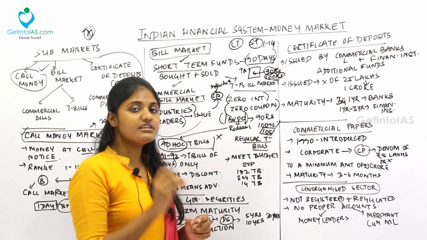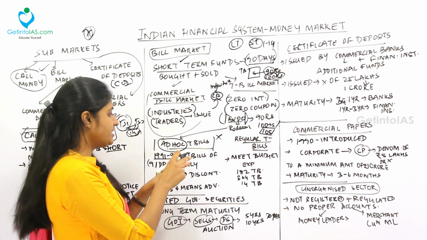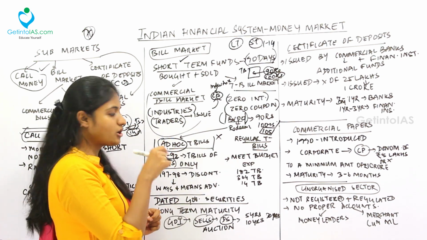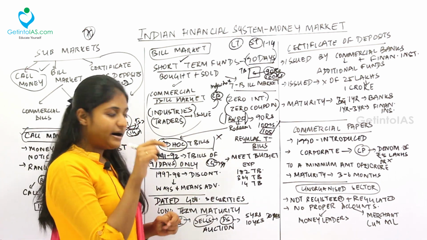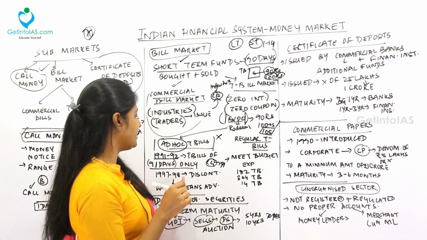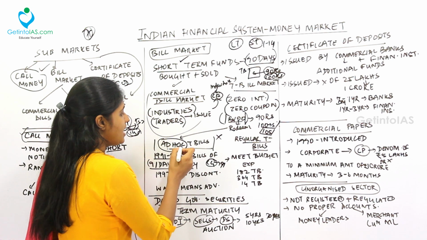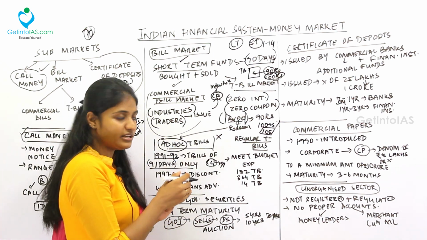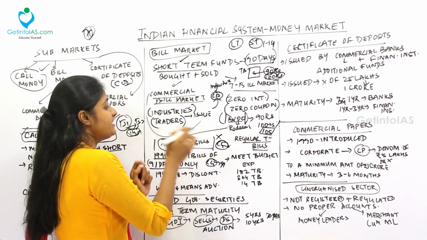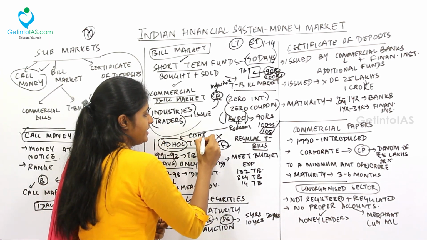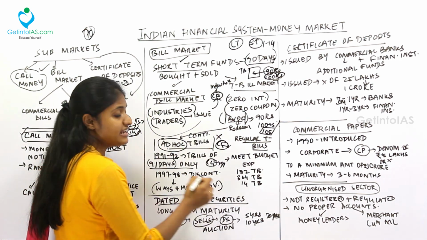T-bills are issued only by the central government and not by the state government. I told you all already. Over here, in 1991-1992, we had only 91 day T-bill. So the central government was able to borrow up to 91 days only using this ad hoc T-bill. But what happened was, in 1997-1998, this 91 day T-bill got discontinued. Why? Because it was ad hoc in nature. Ad hoc means it is temporary. Only for 91 days it should be issued. So what the central government did, it started using this ad hoc bill continuously. Fine. So that's why this ad hoc T-bill was discontinued and replaced by ways and means advances.